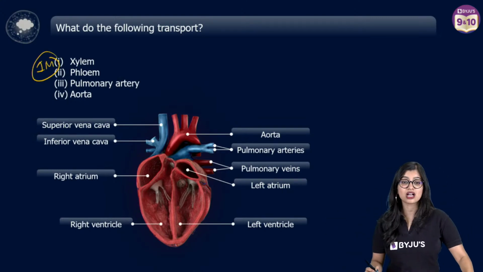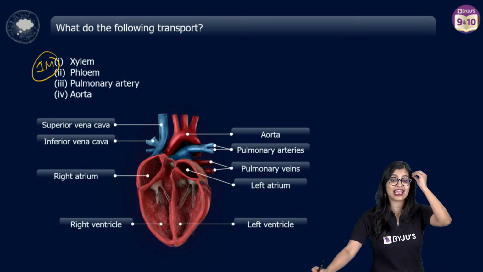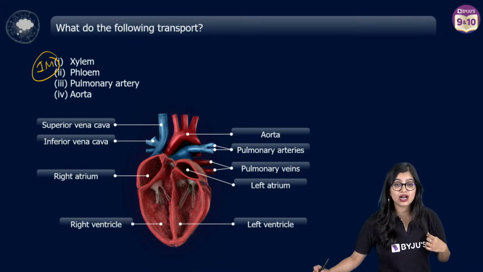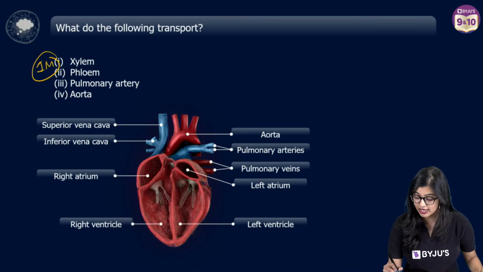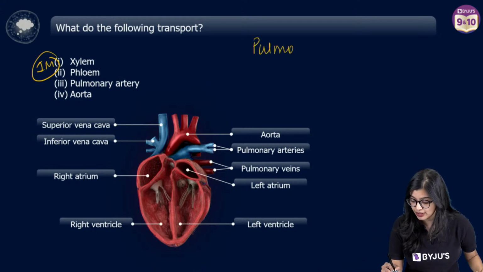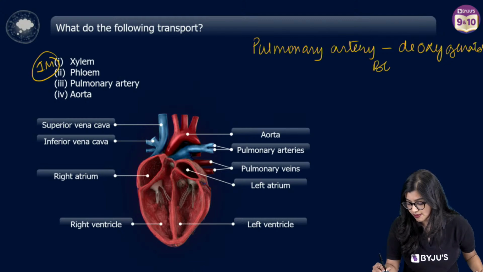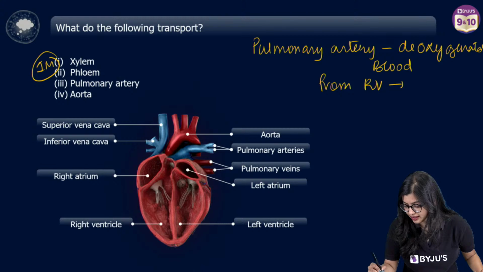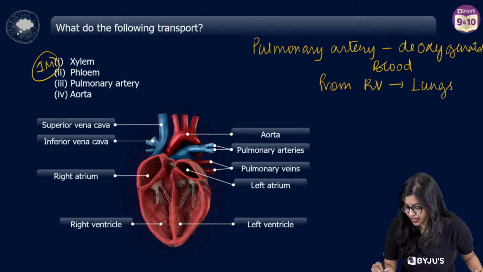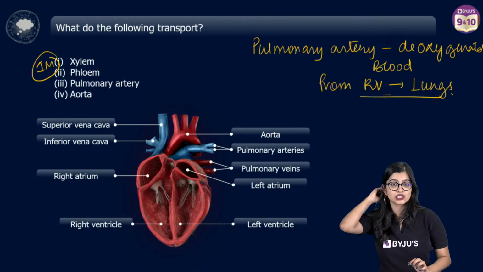Now the remaining 1 mark comes from pulmonary artery and aorta. Pulmonary artery, that is there, right? What is pulmonary artery? It is your exception. Pulmonary artery, we also discussed it in the first question. It transports deoxygenated blood from the right ventricle to the lungs, right? So that is what it transports.